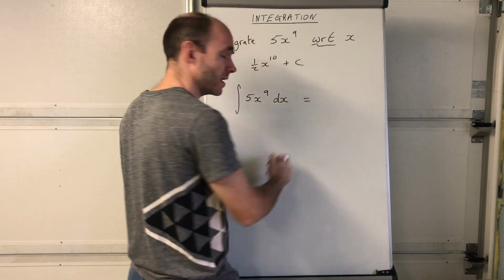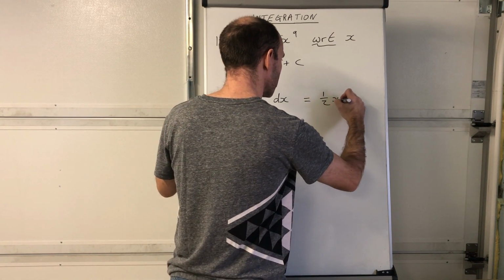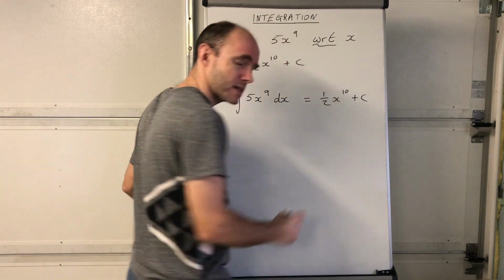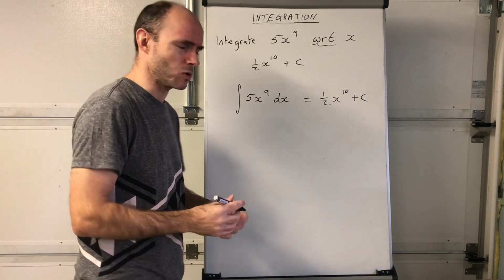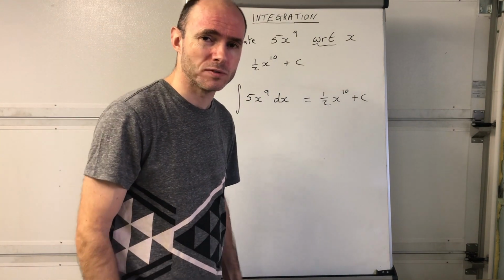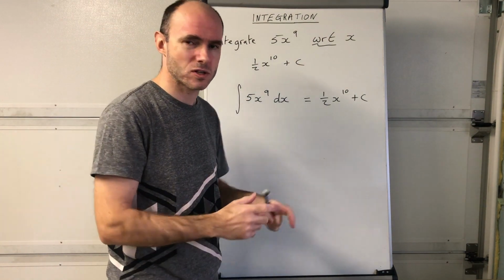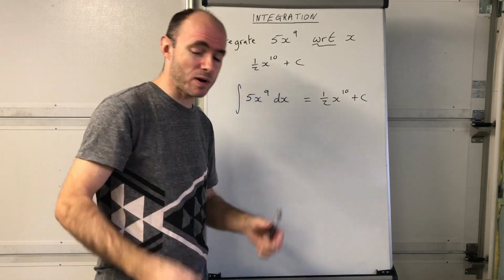If it's just a one-line answer, I sometimes just write it on one line, so 1/2 x to the power of 10 plus c. If there are several steps of working, I normally put the working underneath each other, okay? As I'm sure you're already aware, okay? So that is it, okay? So within just a few minutes, we've gone from an introduction to what integration is to this is a standard type of question that you need to be able to answer.